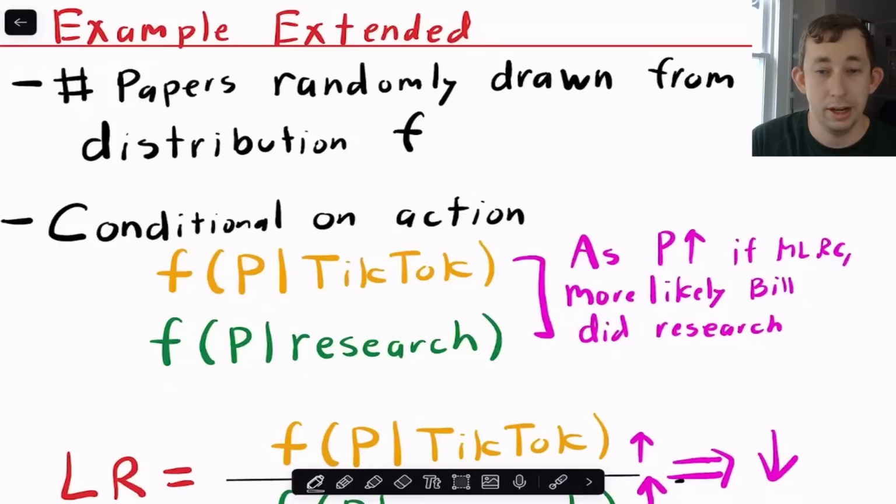So as a quick numerical example, suppose we observe that Bill writes 20 papers. Okay, well, he could have written those 20 papers by watching TikTok and then just cramming, or he could have written those 20 papers because he was doing some research. Now, it's probably more likely that Bill was doing research if he wrote 20 papers than, say, if we observed that Bill wrote 2 papers. So all we're saying is that as the number of papers increases, it should be more and more likely that Bill actually did research rather than watching TikTok.